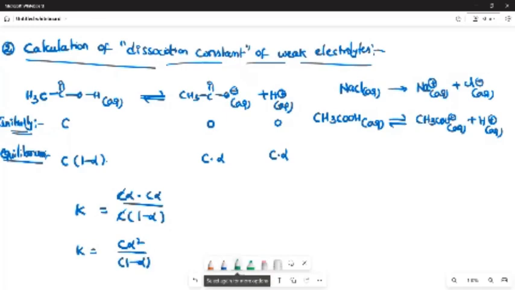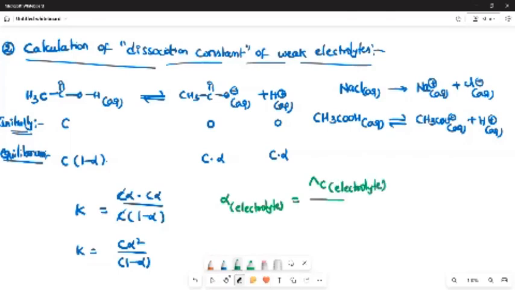Actually this is from chemical equilibrium. But when applying it to electrochemistry, the alpha value, the degree of dissociation of an electrolyte, will equal the equivalent conductance of the electrolyte at a given concentration divided by the equivalent conductance of the electrolyte at infinite dilution.